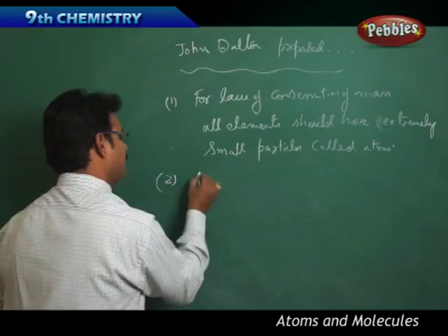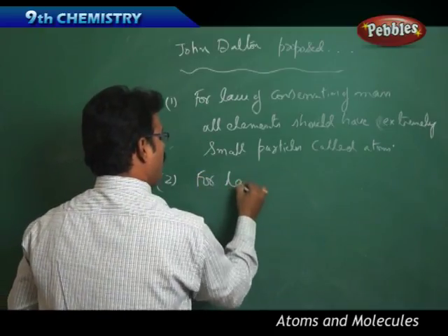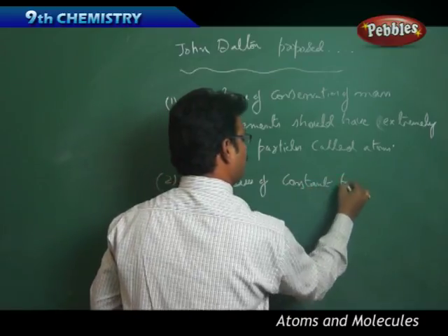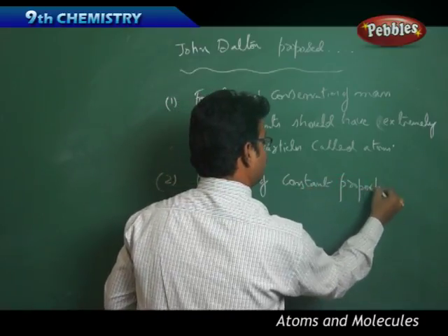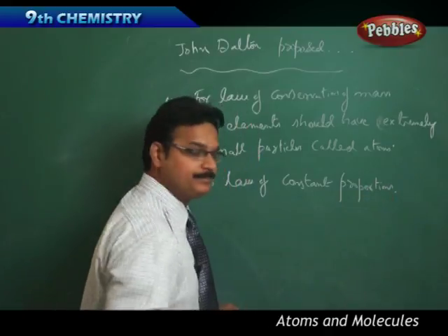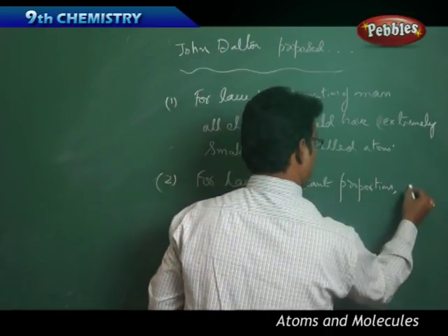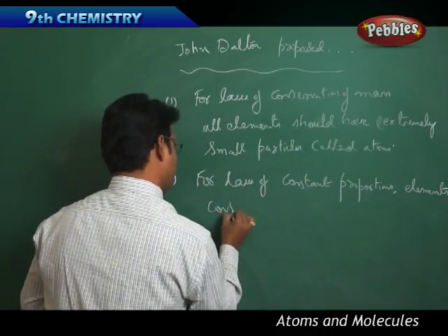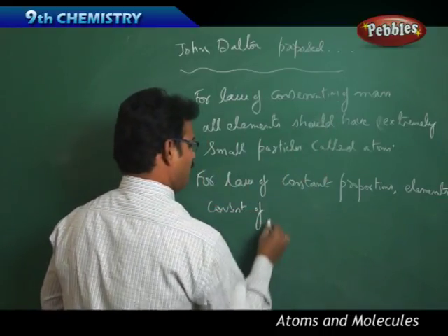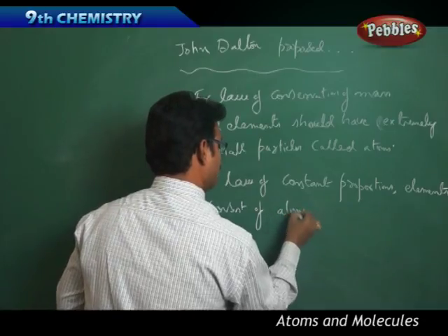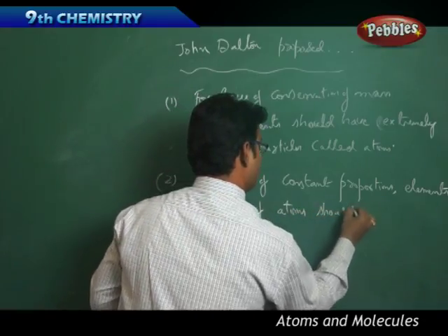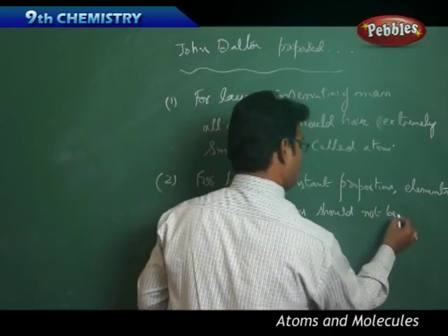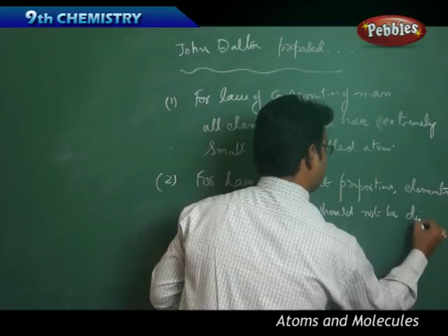Second, for the law of constant proportions, elements consist of atoms that should not be dissimilar.